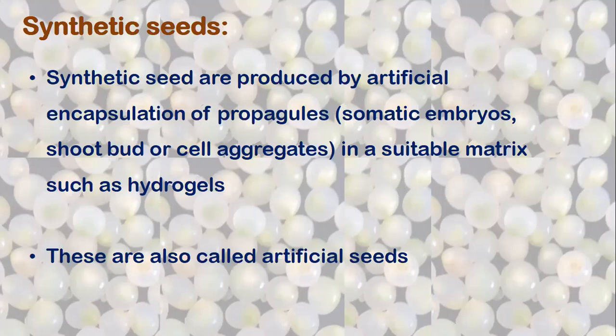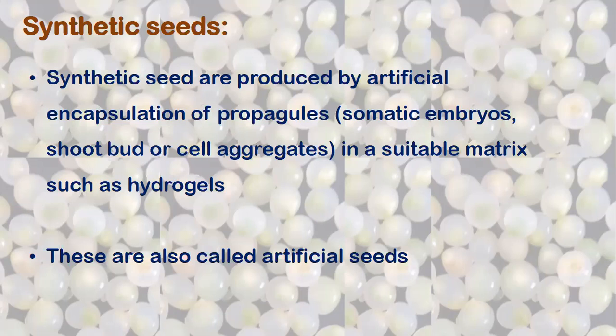These entrapments or these matrices could be hydrated, such as hydrogel, or could be dehydrated. The synthetic seeds are also two types: hydrated synthetic seed, as in case of hydrogel, which are produced in most of the cases, and these are also produced as dehydrated, very special kind of gels. These are produced only in few cases where embryo can be desiccated.